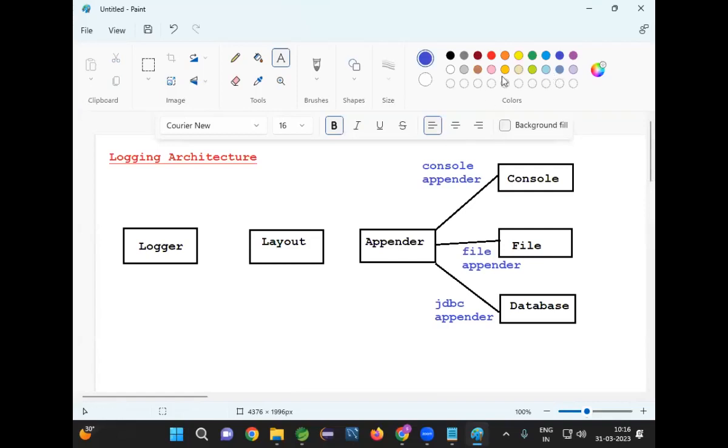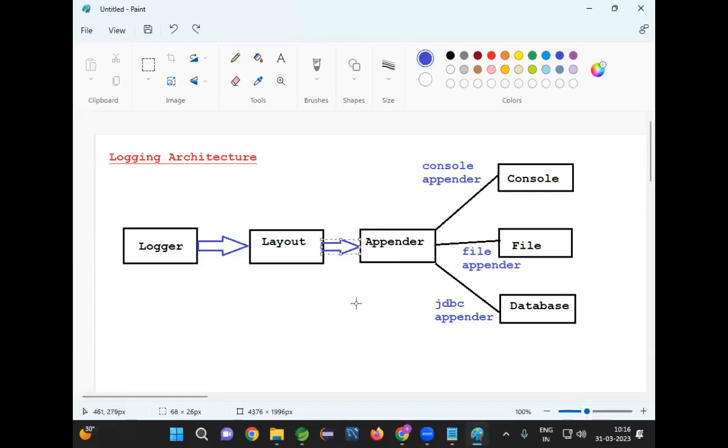Okay, logger is available, layout is available, appender is available. Logger is a class which will give the message to the layout. Layout will format the message, and layout will give the message to the appender.